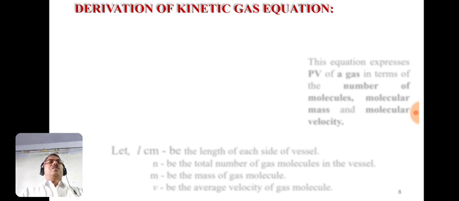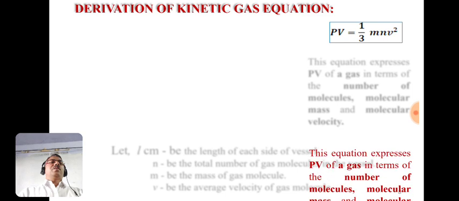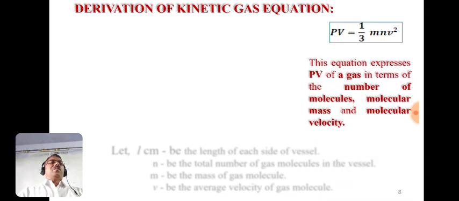The kinetic gas equation is PV equals 1 by 3 mnv square. This equation expresses the PV, that is pressure into volume of a gas, in terms of the number of molecules, that is n, molecular mass, that is m, and molecular velocity, that is v.